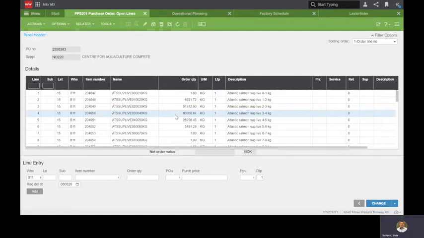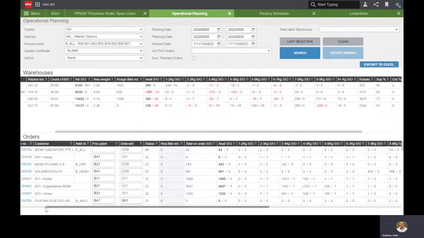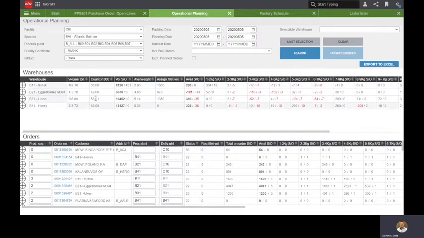And this is then where the challenge comes in. You have the forecast, you know what you plan to receive, and then we sell based on that. And that brings us to the next screen, which is the operational planning. This shows you on the bottom the customer orders, and on top it shows you the planned harvest or the purchase orders.